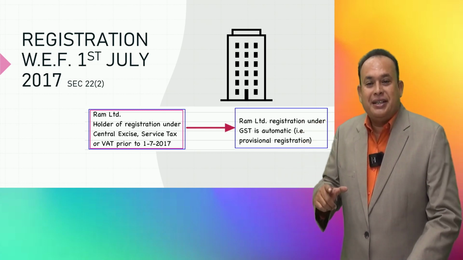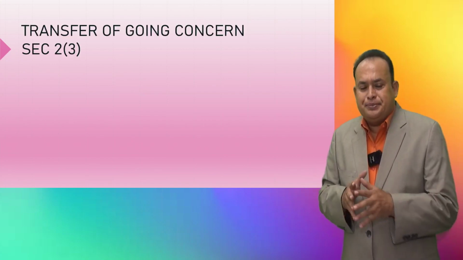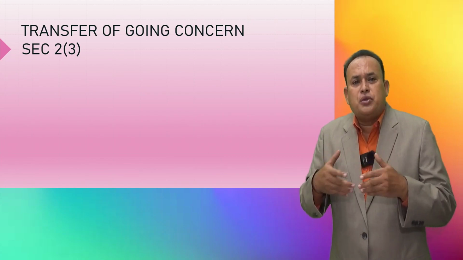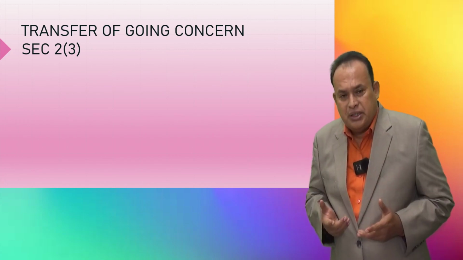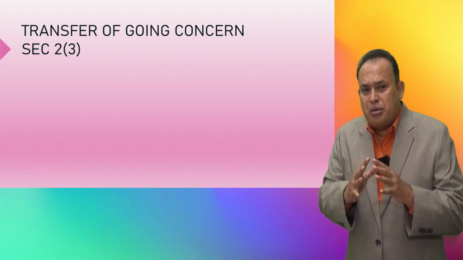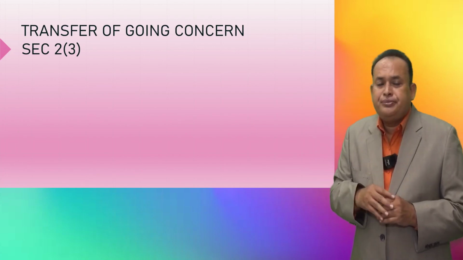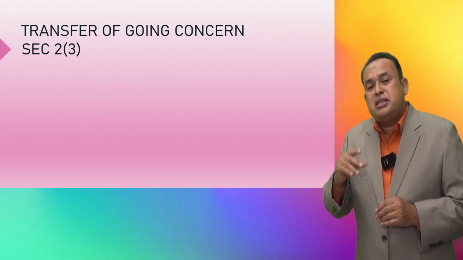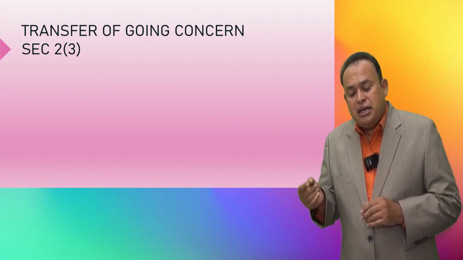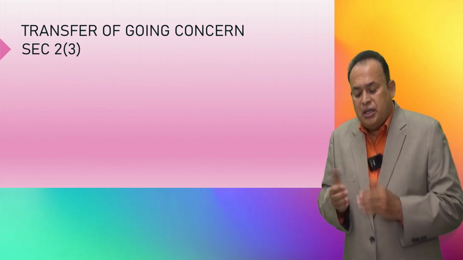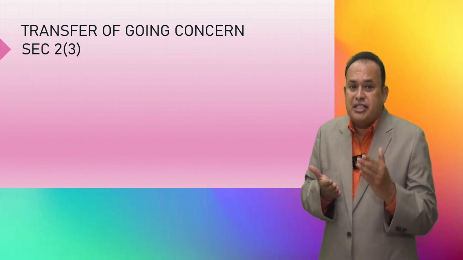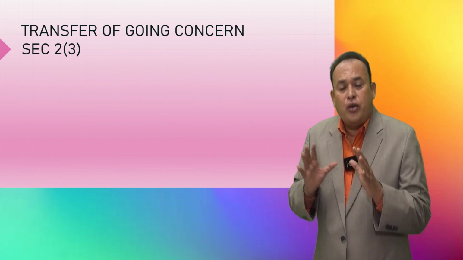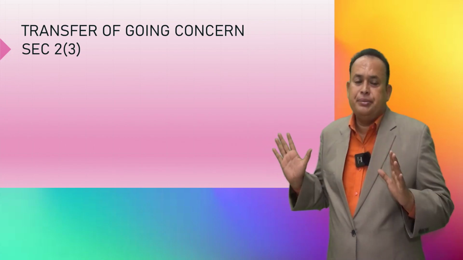Further, my dear friends, referring here to section 22, subsection 3: transfer of going concern. What do you mean? This transfer of going concern. I already told you sometime before, if you remember, schedule 2 of the CGST. Under that, serial number 4, sub point 3, where a going concern is going to wind up, the assets of the organization are a supply of goods liable for GST.